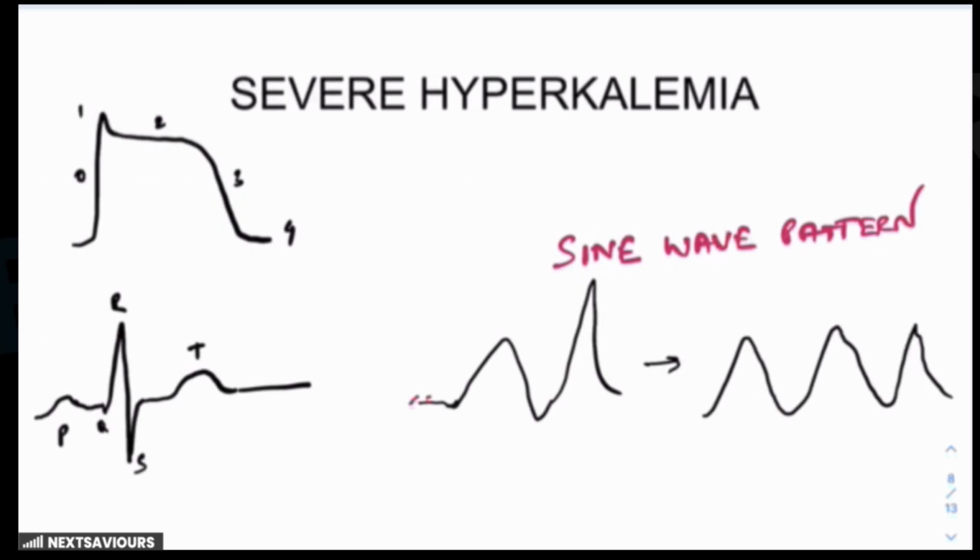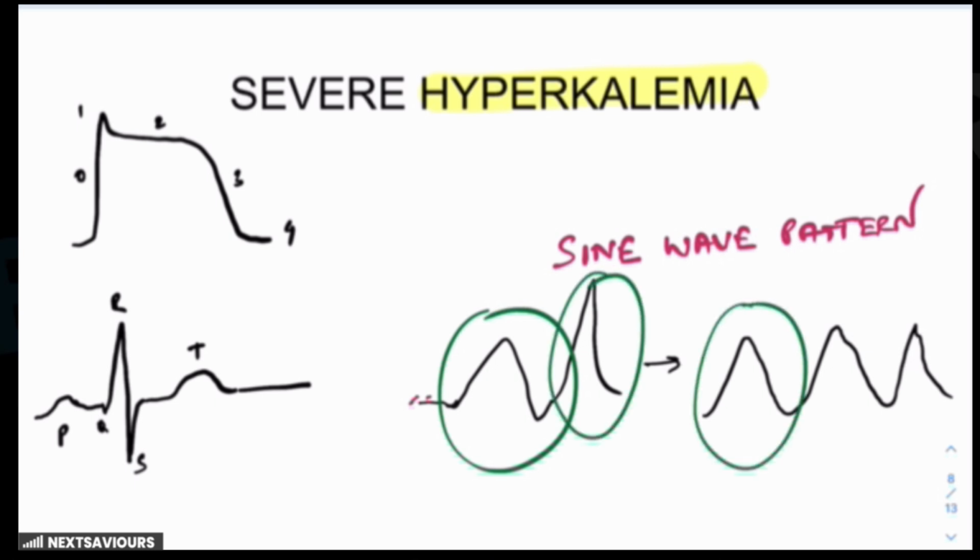Next is severe hyperkalemia. When the potassium level goes beyond 7.5 milliequivalents per deciliter, it results in severe hyperkalemia. Now, we have already talked about this: when depolarization is slowed, the QRS complexes continue to widen. The T wave remains peaked from the rapid repolarization. As a result, you see this widened QRS complex and the tall T waves fuse to form a single undulating wave that resembles a sine wave.